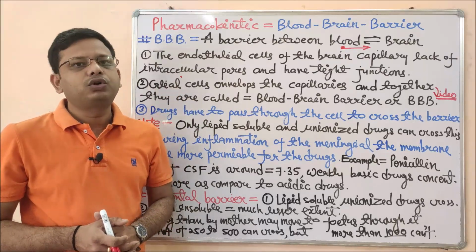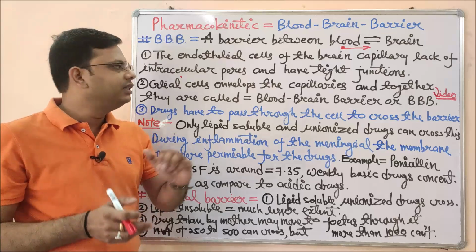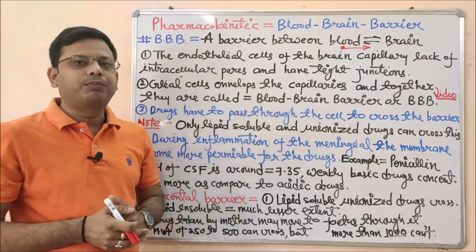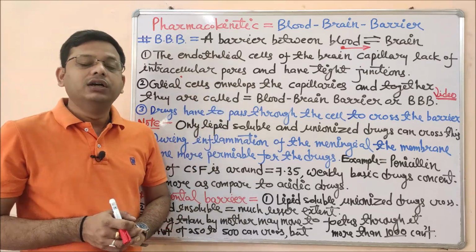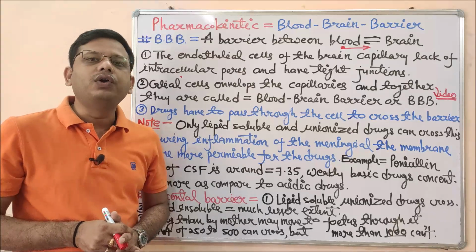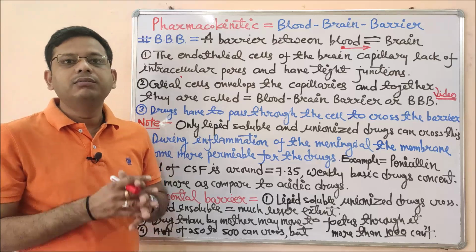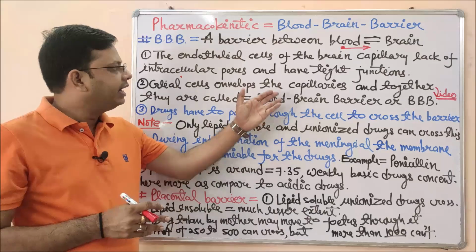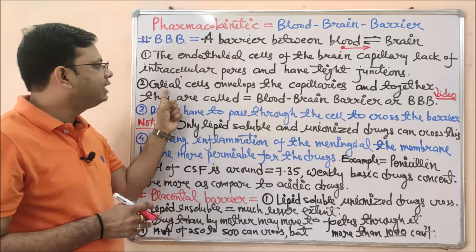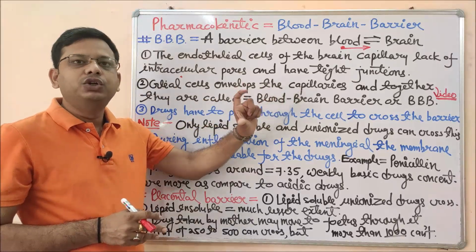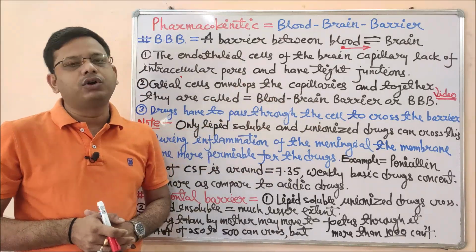Their purpose is not to produce any electrical signal, but they basically provide envelope-like protection in the capillary of the brain, so that only authorized drugs, that means only highly lipid soluble drugs, can cross through the blood-brain barrier. And this is very important. So glial cells plus capillary of the brain together form the blood-brain barrier,